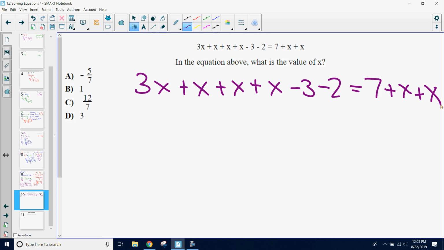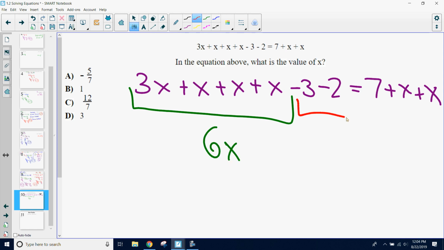But this is a lot going on right here. That's a really long problem. How can I simplify this and make it a little bit nicer to write? One, like terms. All right, so I got a bunch of x's up here. Those are all like terms. So I have 3, 4, 5, 6 x's. I have two constants on my left side, a negative 3 and a negative 2 that I can combine together. Gives me a negative 5.